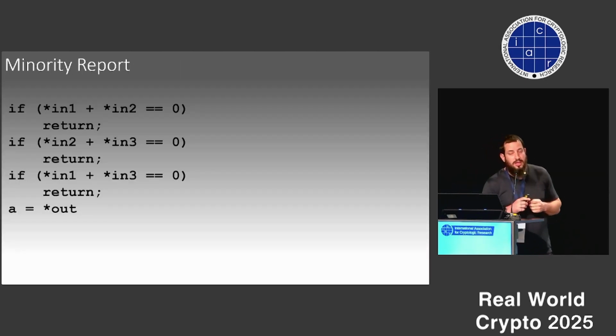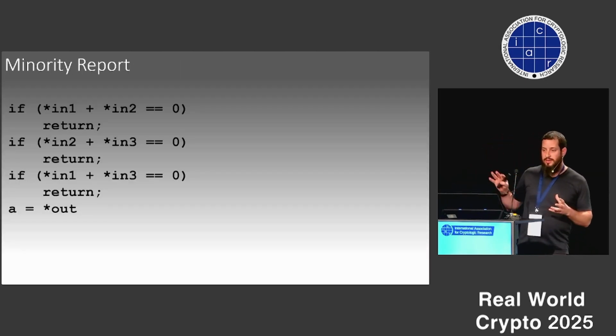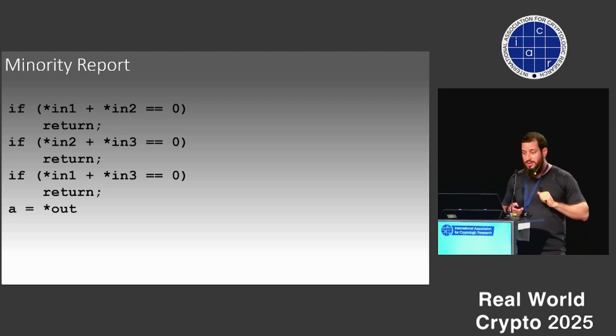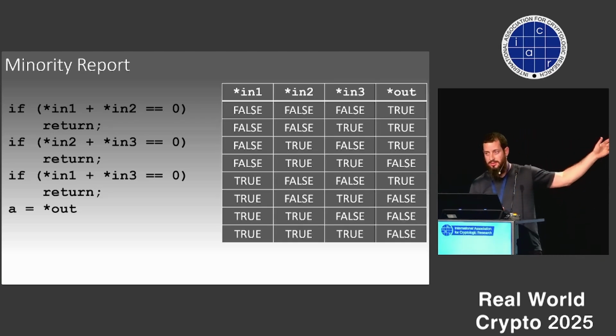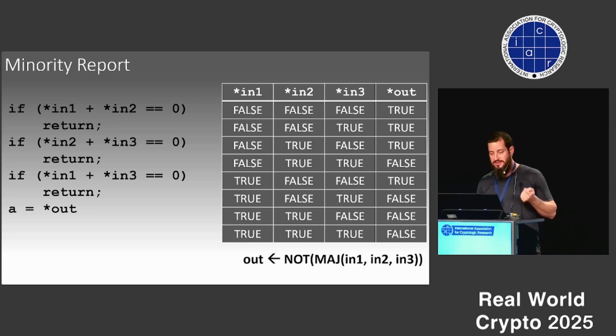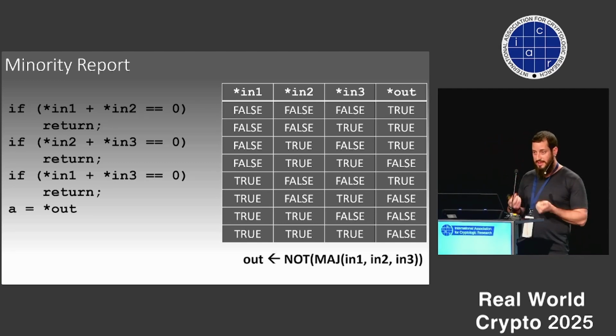Okay. And although we can use NAND gates to build whatever we want, we sometimes want to have some more complex gates in order to make them more efficiently. So this is a very interesting computation, which is very clear to understand the truth table. And in the end, I will translate it. This is the NOT of a majority gate.